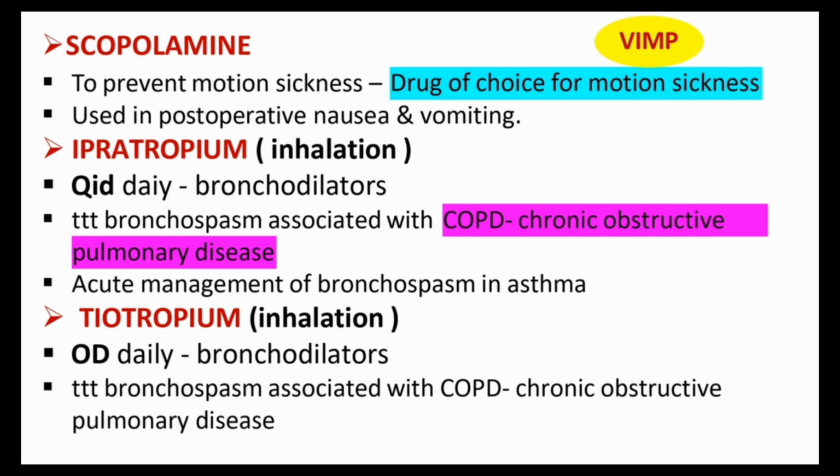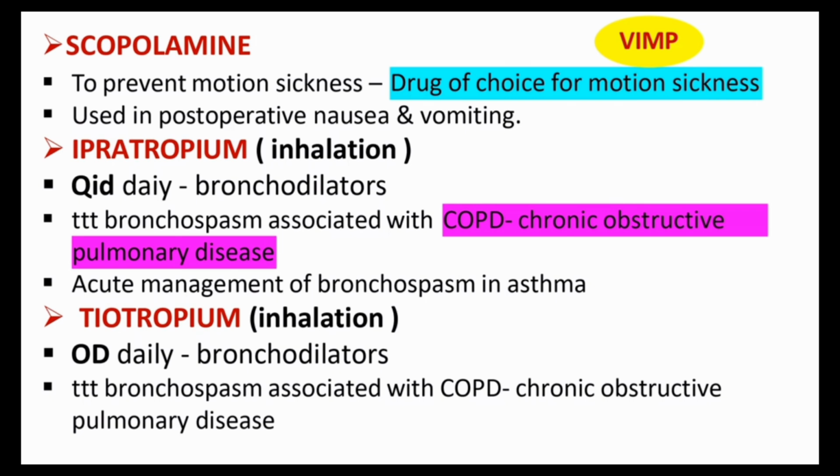Okay, and then ipratropium and tiotropium. We know normally these are used by inhalation. Ipratropium's normal daily dose is QID, which means 4 times daily. It's used as a bronchodilator for the treatment of bronchospasm associated with chronic obstructive pulmonary disease. In this case, we can use ipratropium for bronchodilation. Okay, that also includes acute management of bronchospasm in asthma. For that purpose, that treatment, we can use this one.